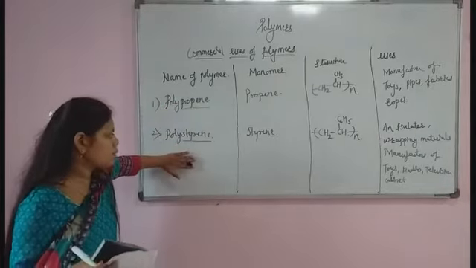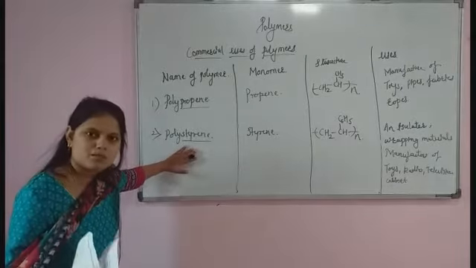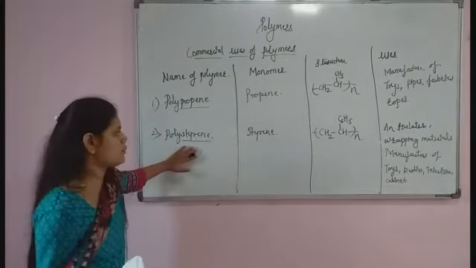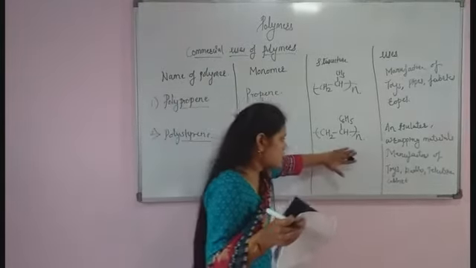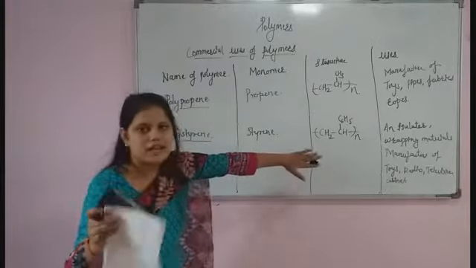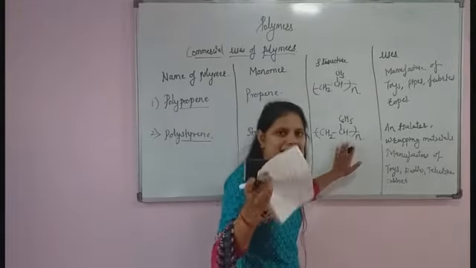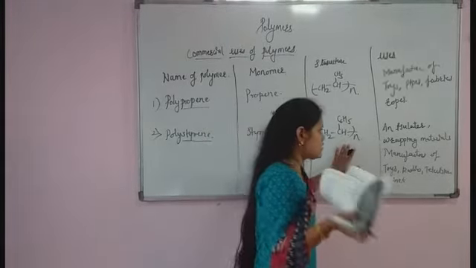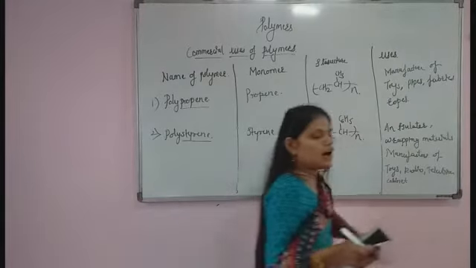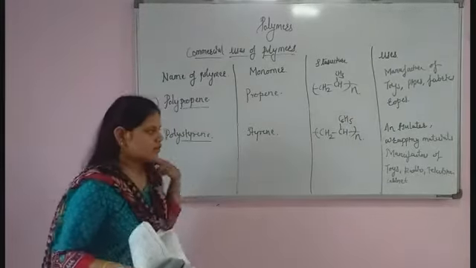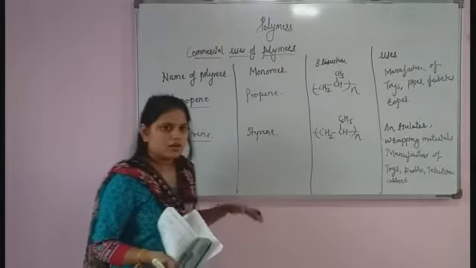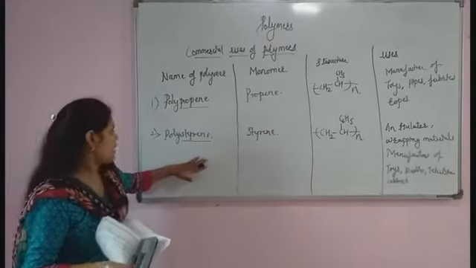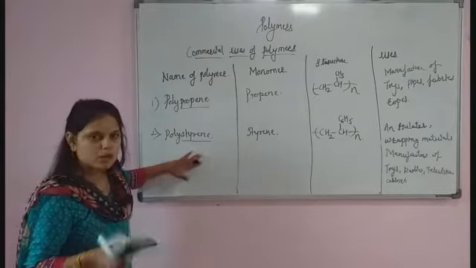So the second polymer is polystyrene. For the synthesis of polystyrene, we require a monomer. The name of the monomer is styrene. This is the structure of polystyrene, and the use of polystyrene is that it acts as an insulator, and it is also used as a wrapping material. Also, it is used to manufacture toys, radio, and television cabinets. So these are the first and second polymers.